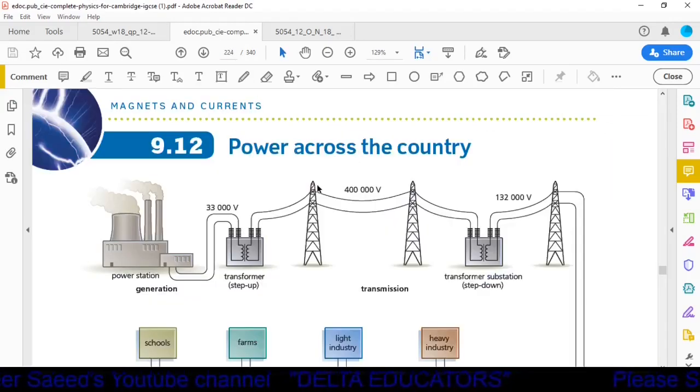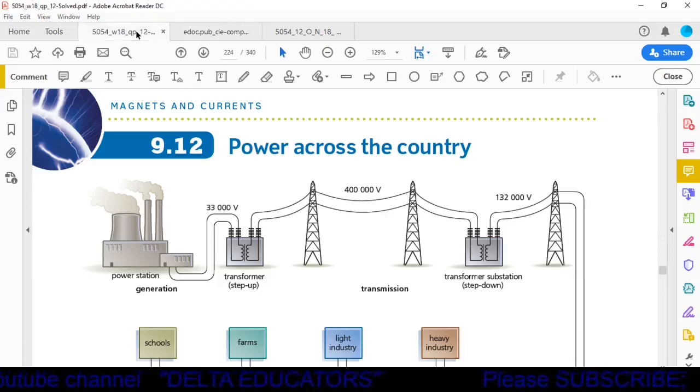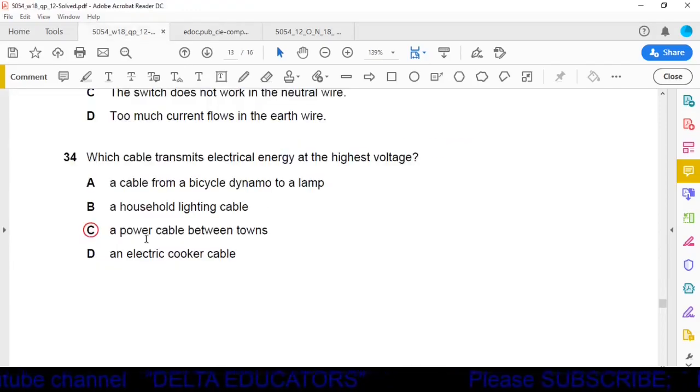Here we have studied that electrical power is transmitted by power cables. The cables or wires used are called power cables, which can transmit electrical energy at a very high voltage. So option C is the correct one, a power cable between towns.